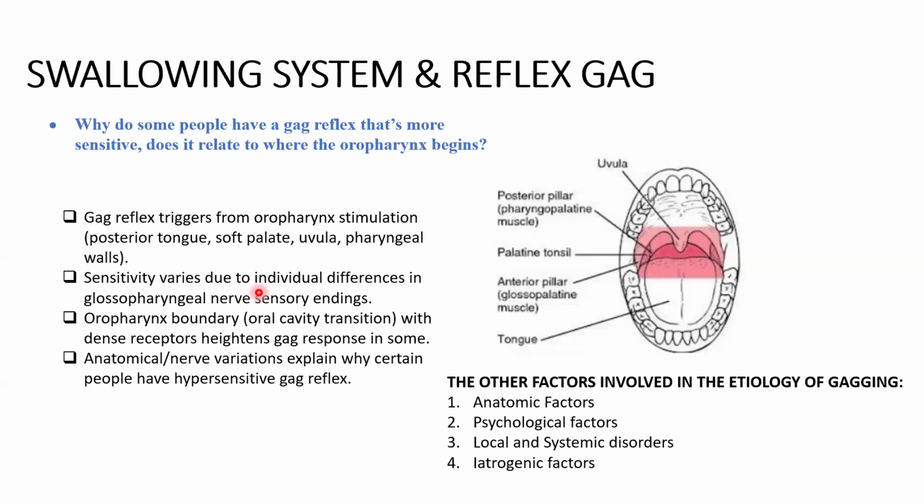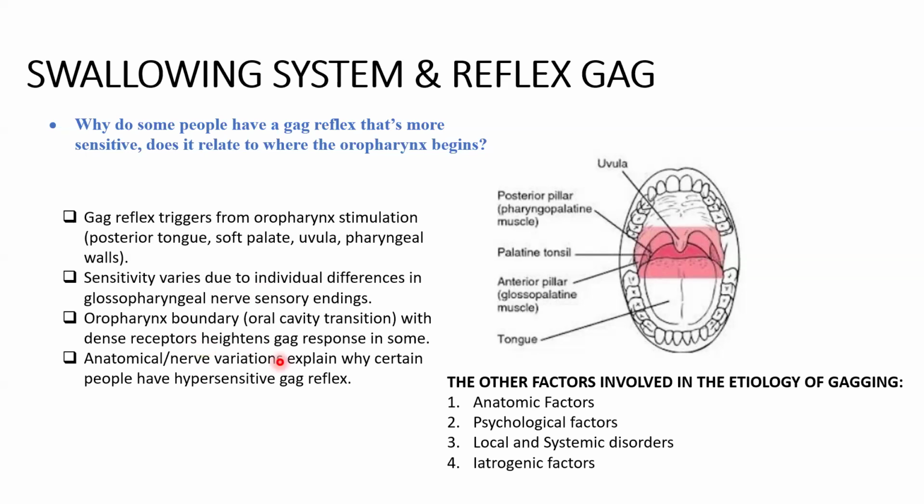Okay, the exact point where the oropharynx begins can also influence the sensitivity. If sensory receptors are denser or more reactive around this transition zone from the oral cavity into the oropharynx, stimulation there is more likely to trigger a stronger gag response. Variation in these anatomical boundaries and nerve sensitivity in the oropharyngeal region contributes to why some individuals exhibit a